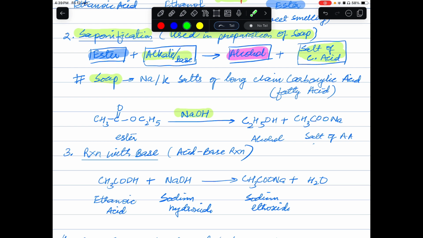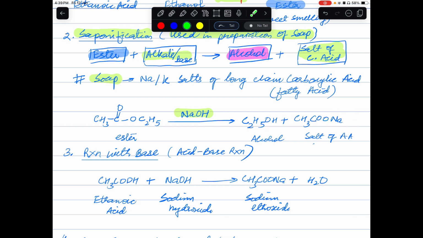Because when we have NaOH in the medium, we will be having Na plus ion and OH minus ion. And acid has got H plus ion. So H plus and OH minus will give you H2O, and sodium will come here.